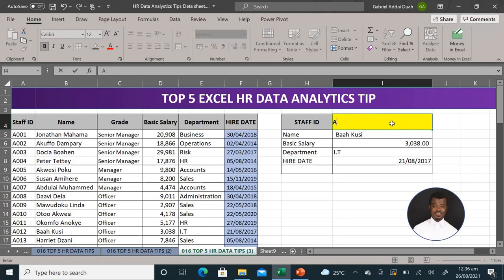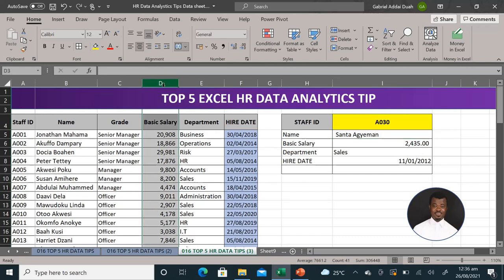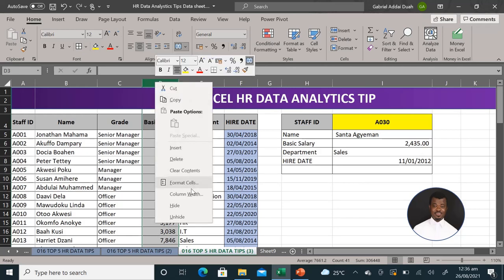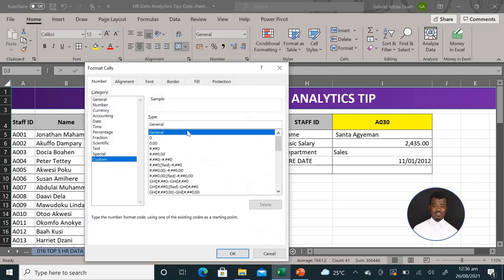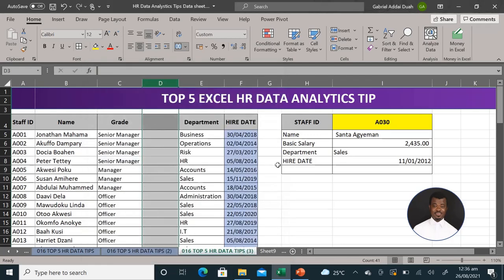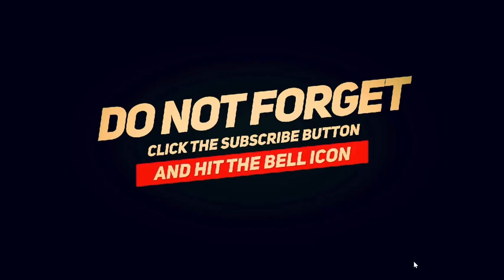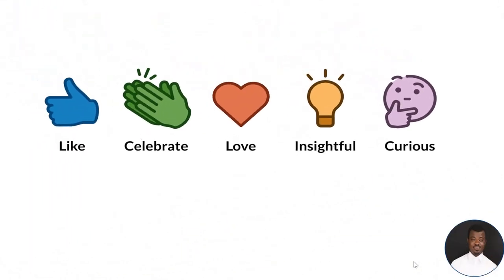And my final one for today is one hidden trick. HRs always carry sensitive data, and you may be sharing your data among people and you need to hide some. One easier way of hiding some data, especially like your basic salary that you may not want people to see, is just by right clicking the column where you have the data, go down and hit on format cells, go to custom and just type semicolon 3 times, and enter, and bingo, do you know the salary figures are missing? Wow.